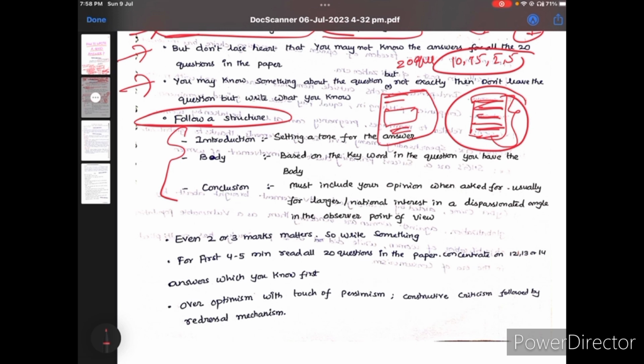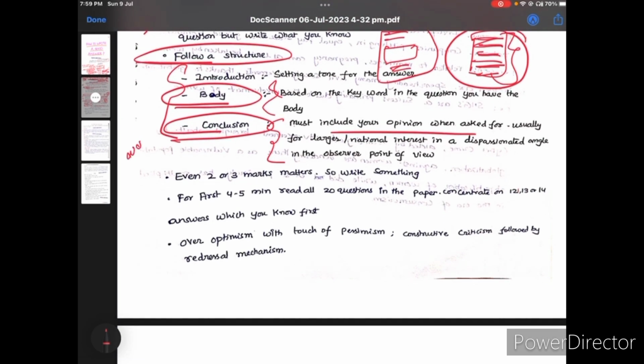In the introduction part, as I have said every time, try to summarize what you want to give in your explanation, or else start with current affairs, or start with factual data, or any recent judgments or bills. Okay, and the remaining views you can use in the body part. The conclusion will be a summary of the answer, or sometimes we should give the way forward, our opinion also, which comes under the conclusion part. Word limit is very important here. Try to write the introduction in a minimum of 3 to 4 lines and the conclusion in a minimum of 3 to 4 lines, and the remaining body part is based on the marks and word limit. Remember this.